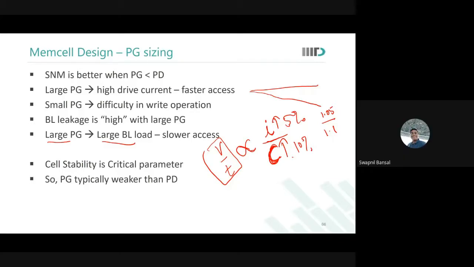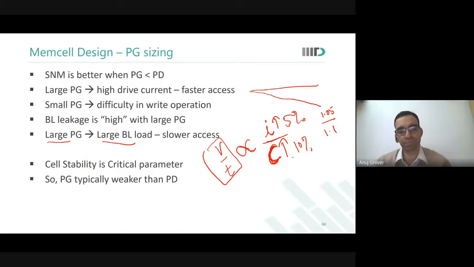Okay. And moreover, it may not happen for every cell sizing also. If you are at a stage where 5% increase in capacitance leads to an 8% increase in current, then this is fine. You are still improving discharge rate. But there will come a point when increase in capacitance is more than the increase in current. So you really cannot keep a very large PG. You will want to keep a small PG only. Is that okay?